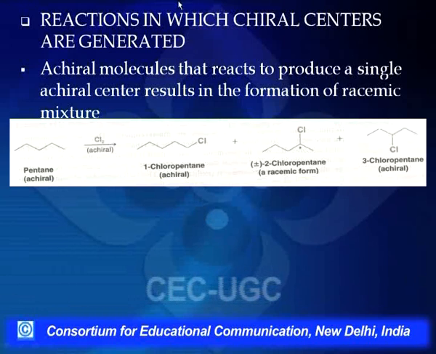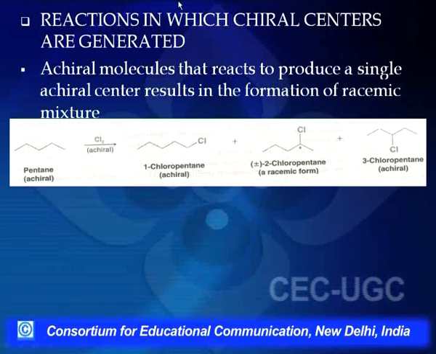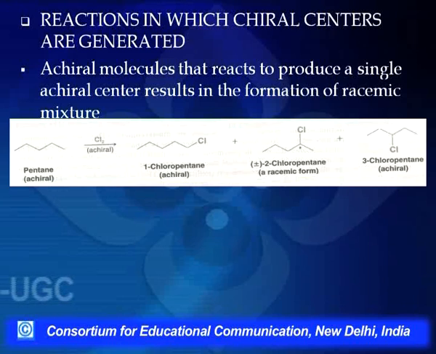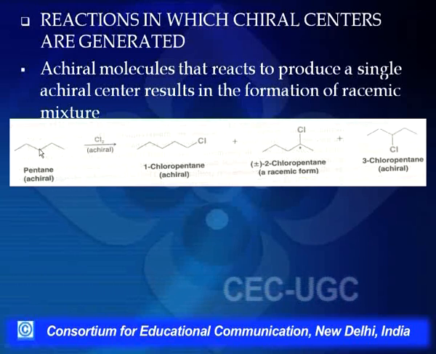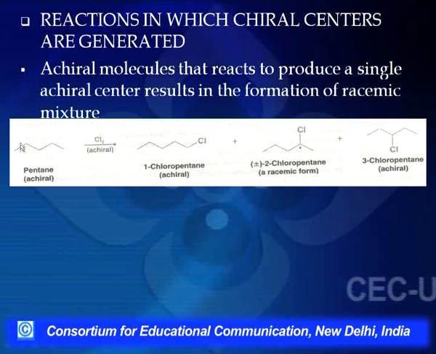Now we have to go into the stereochemistry of the molecule. Now if we go into the stereochemistry of the reaction and we say that during the course of reaction a chiral center is generated. So what we find here is, if we take pentane, pentane is achiral. That is, it is not optically active.